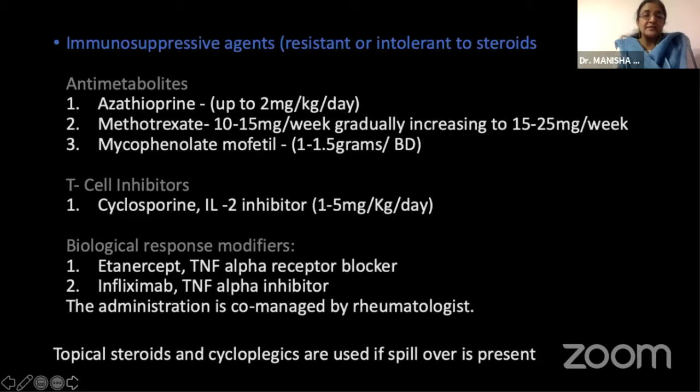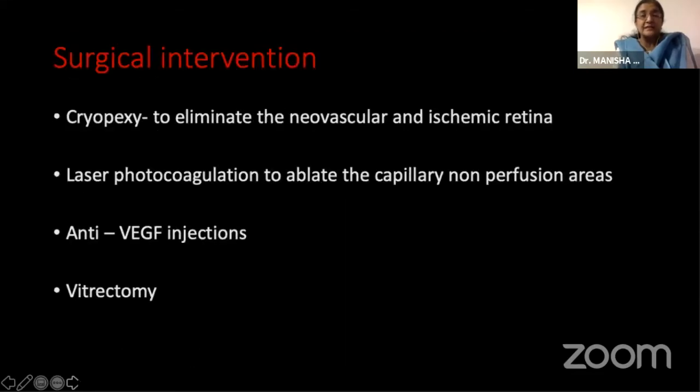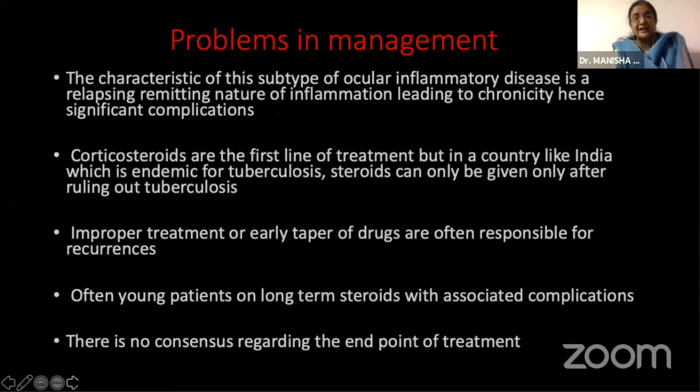So topical steroids and cycloplegics are often required in these patients because very often these patients will have a spillover anterior uveitis. Very rarely a surgical intervention may be required, such as a cryopexy to ablate the capillary non-perfusion areas and to treat the neovascularization in the peripheral retina. Laser photocoagulation again has the same role to play. We can give anti-VEGF injections to counter the neovascularization inside the eye. And vitrectomy is reserved for tractional retinal detachment or for a rhegmatogenous detachment.